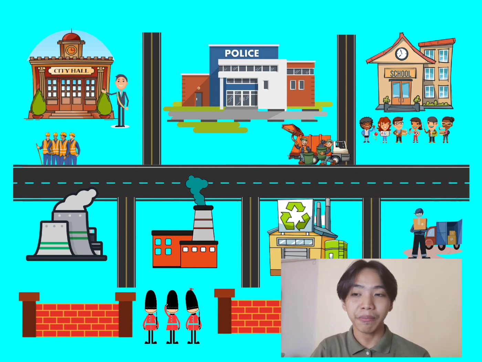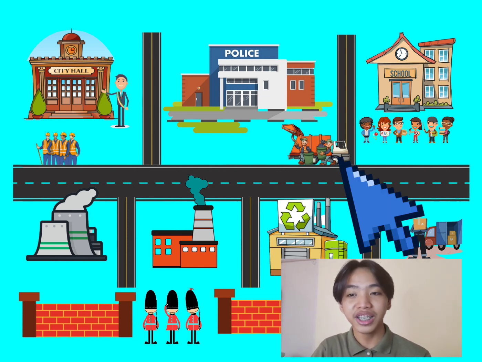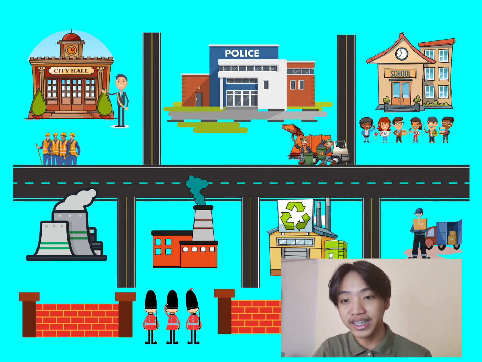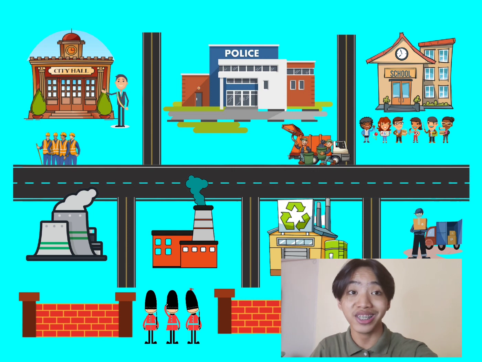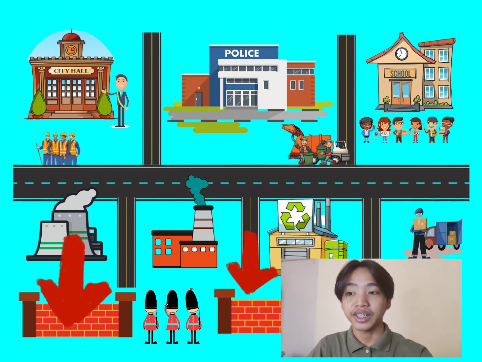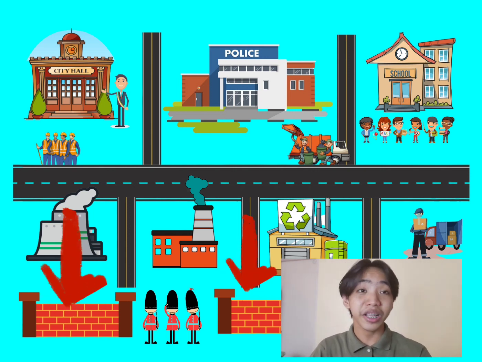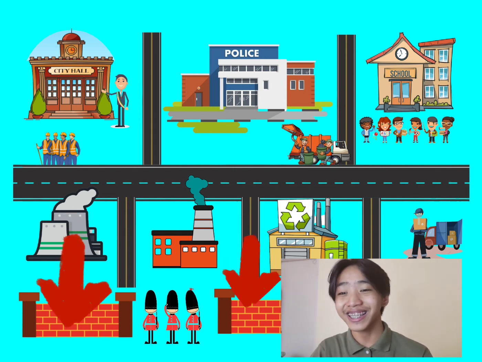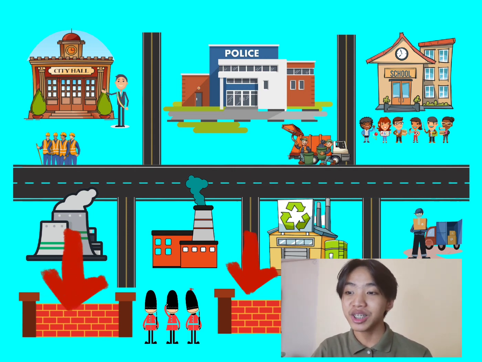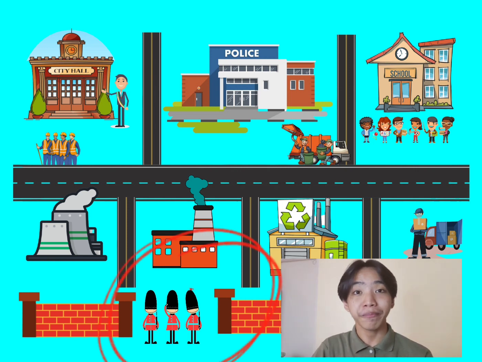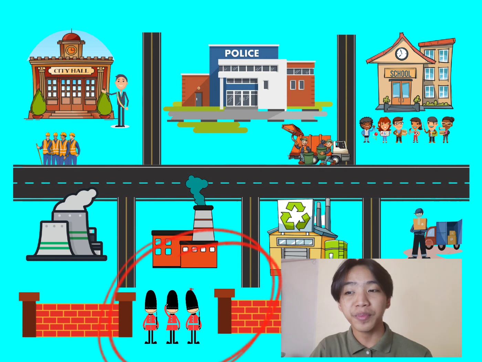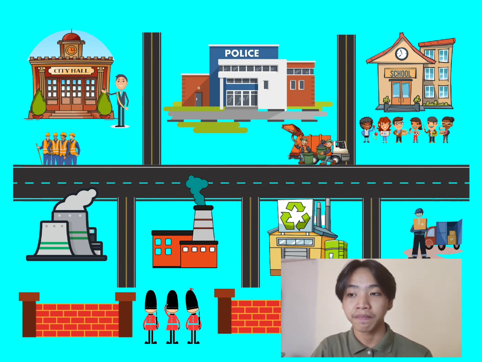The garbage men represent the vacuole, whose function is to get rid of harmful toxins or to clear the extracellular space of those harmful toxins. Here, the city wall represents the cell wall, whose function is to give the cell rigidity, strength, and protection against mechanical stress. The guards represent the cell membrane, a gate allowing transport into the cell of essential nutrients and movement from the cell of waste products.